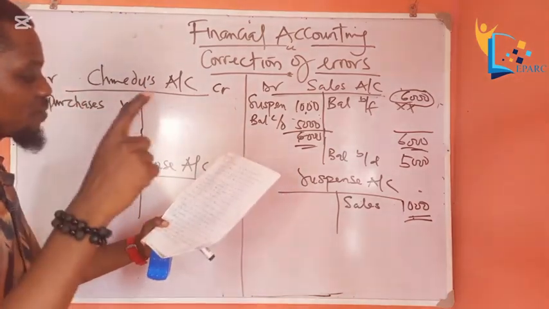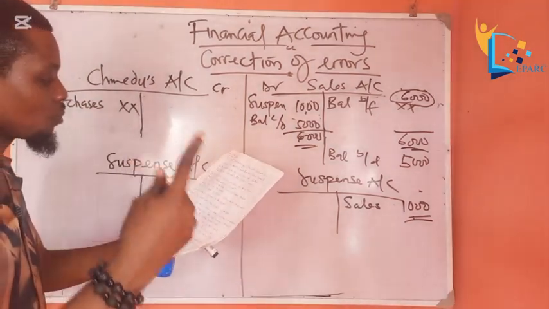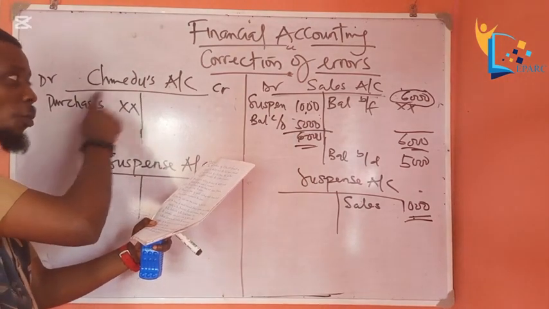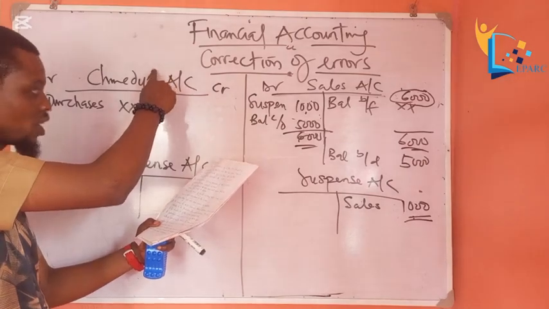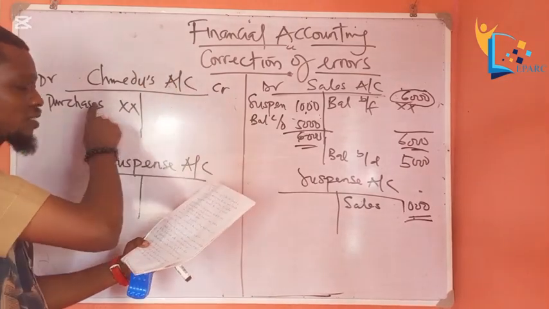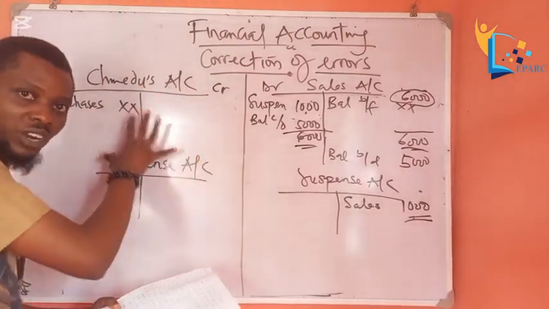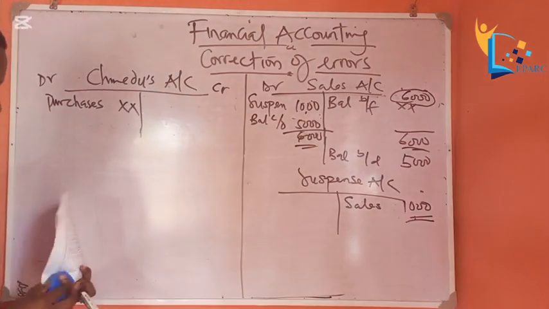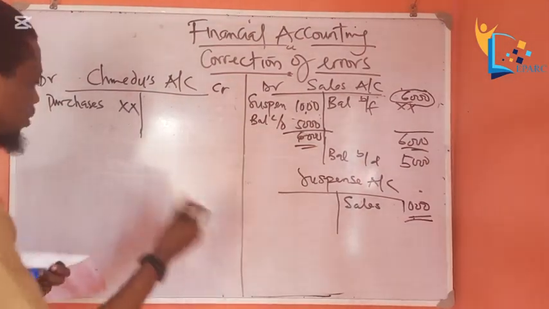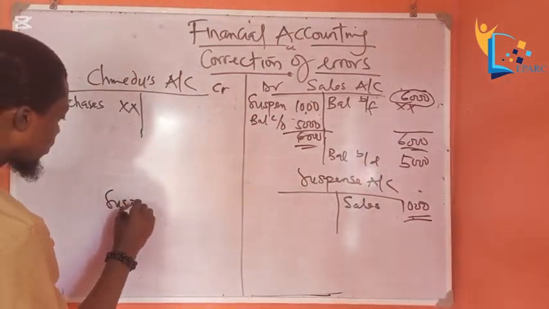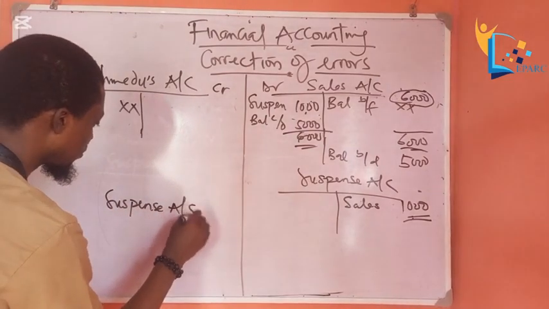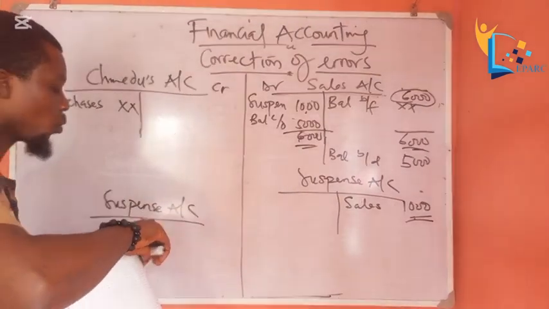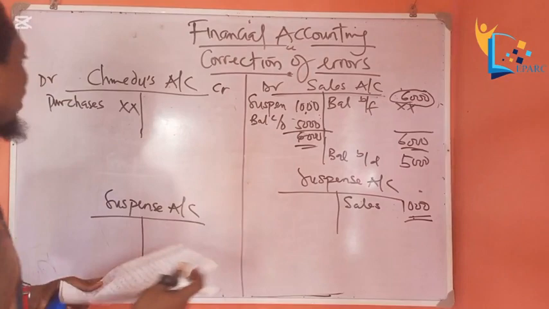The question said it was posted to the debit side of the supplier's account. The supplier's name is Chinedu. So instead of the bookkeeper crediting, he went and debited. So how do we correct this error now? Now this is how we correct it. Let me bring this one down more so that we can analyze properly. Suspense account. We are using suspense, remember, because it will affect the trial balance. Okay? So now how do we correct this error?